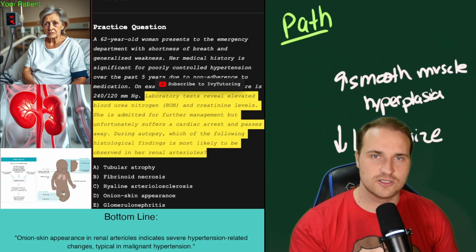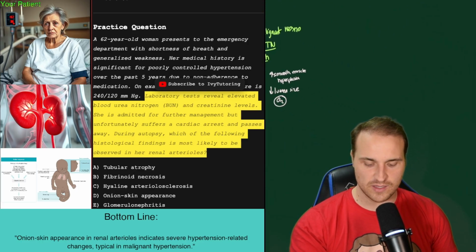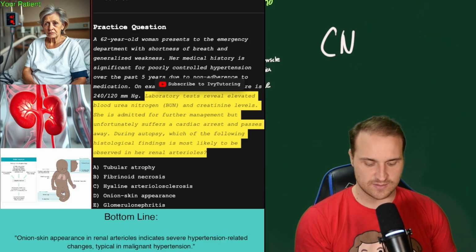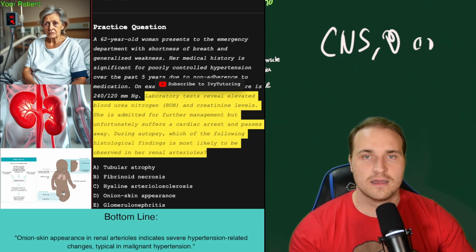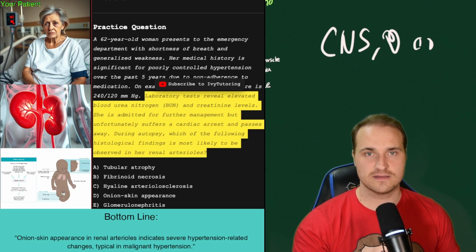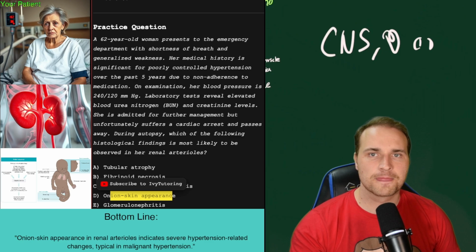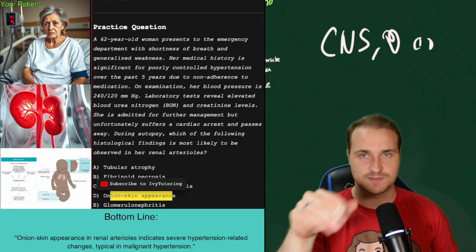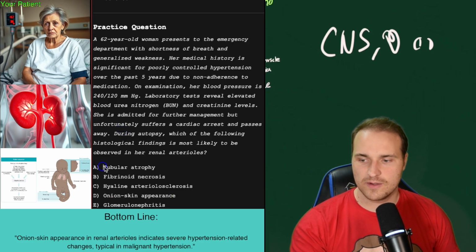So the key associations for boards are onion skin lesions, that's malignant hypertension, and also the elevated BUN and creatinine tells us that there's renal damage, and there's other organ signs as well. So you might see some CNS and some heart involvement and some kidney involvement as well. And hyperplastic arteriolosclerosis is a concentric laminar thickening of the arterioles. So our answer is going to be our beautiful onion skin appearance. It's the concentric layering of smooth muscle, all over the basement membrane. And that looks like an onion skin. All right, what about tubular atrophy?